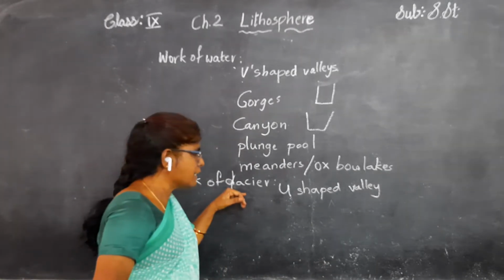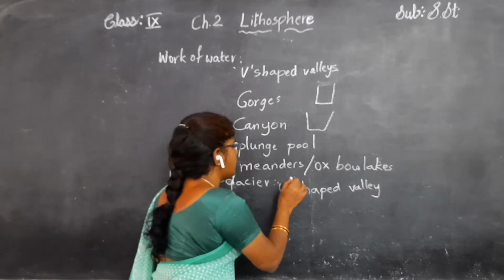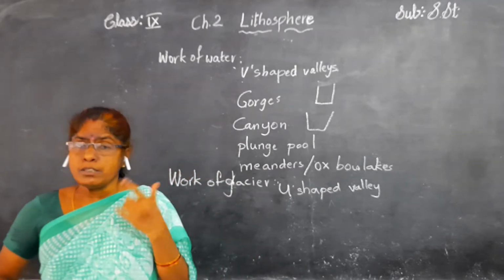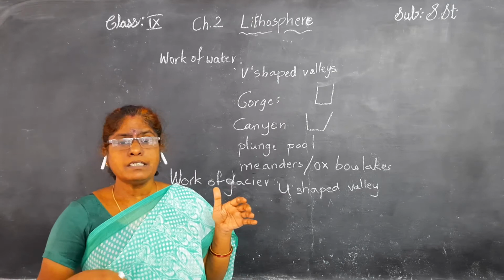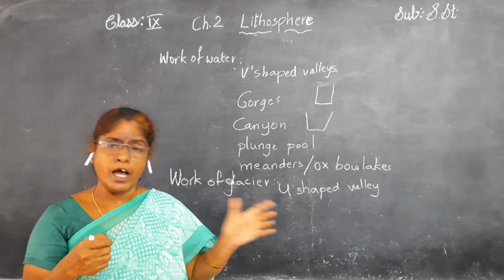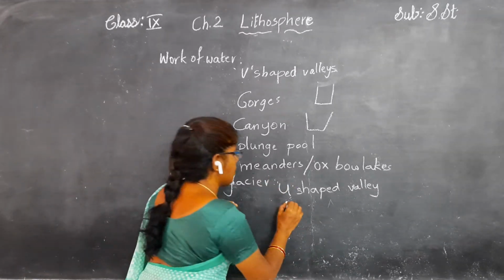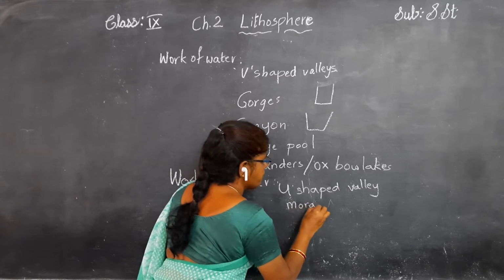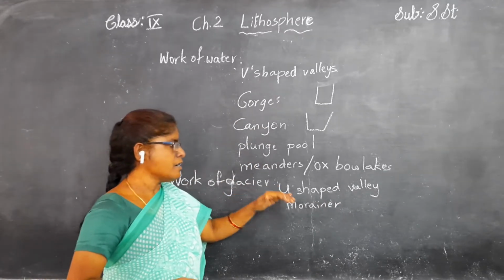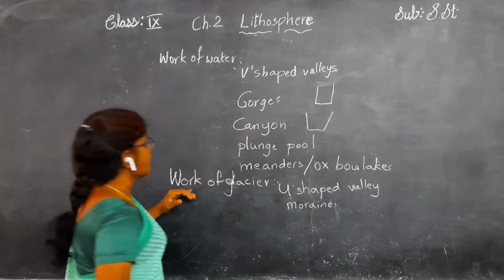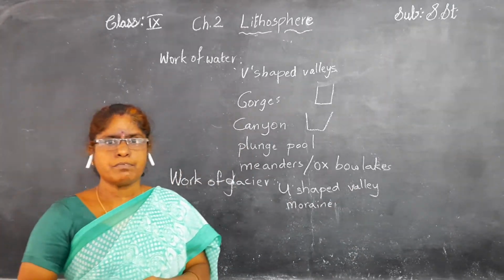By the work of glacier, we get U-shaped valleys, and it also deposits soil particles on its way that give the shape of moraines. We observe U-shaped valleys and moraines by the work of glacier.